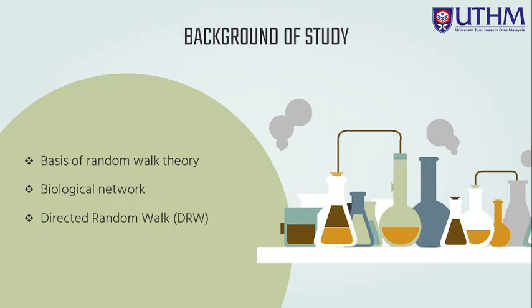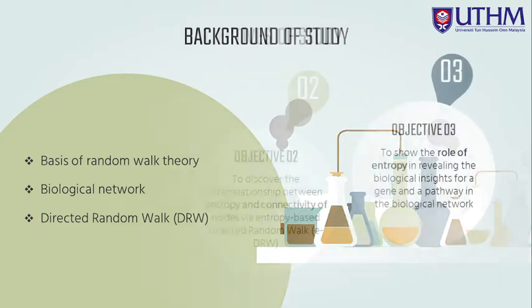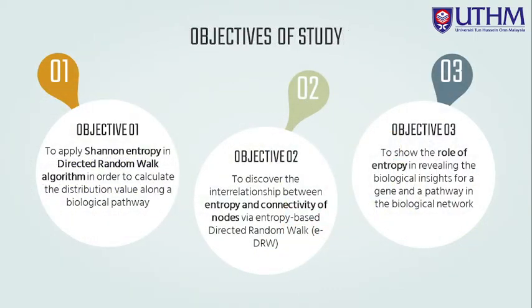On the other hand, biological network can be represented as a graph, and random walk serves as a tool to study the interrelationship between nodes in the graph. And directed random walk is one of the popular graph theoretical algorithms used to solve many biological problems. So this paper is particularly aimed to apply Shannon entropy in directed random walk algorithm in order to calculate the distribution value along a biological pathway.